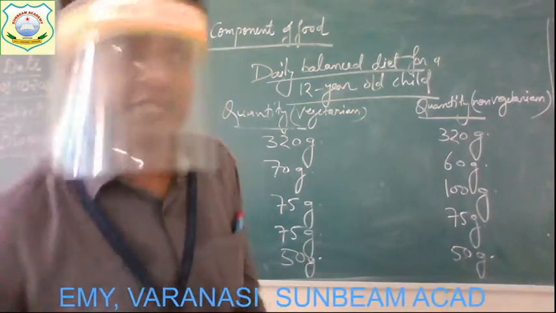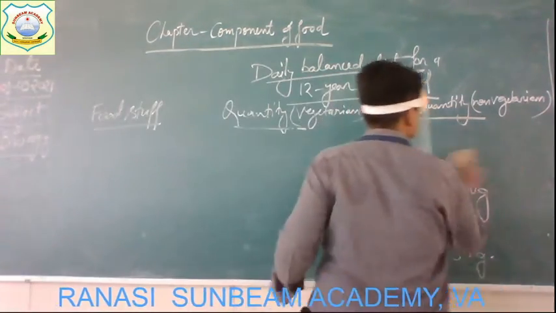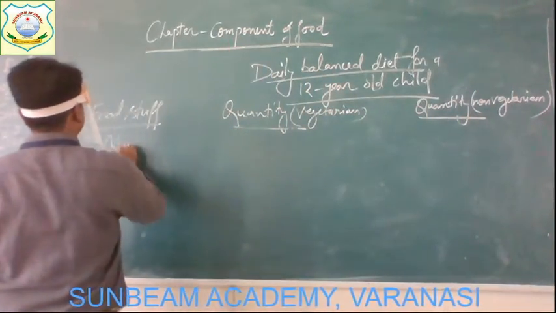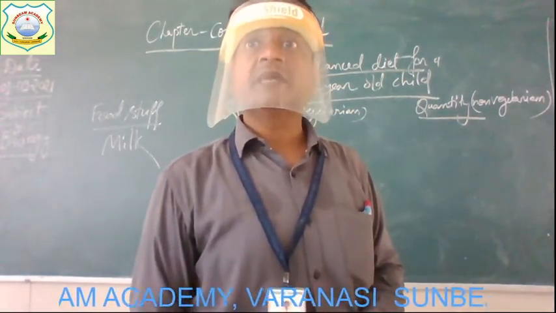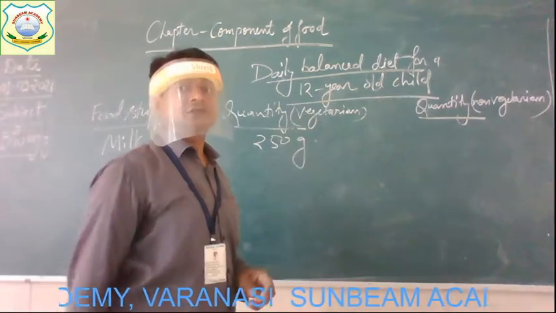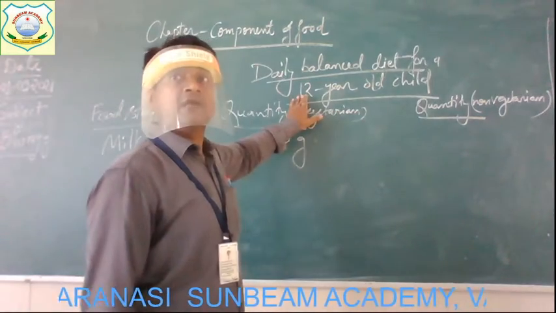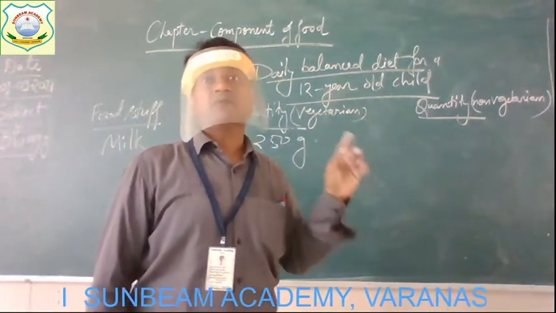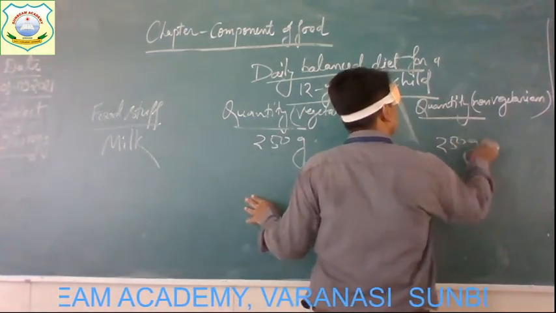Now, some more foodstuff is there. The next foodstuff is milk, which is a very important foodstuff of our diet. So the milk must be taken about 250 grams by a 12-year-old child who is vegetarian, and one who is non-vegetarian also has to take the same quantity of milk per day, that is 250 grams.